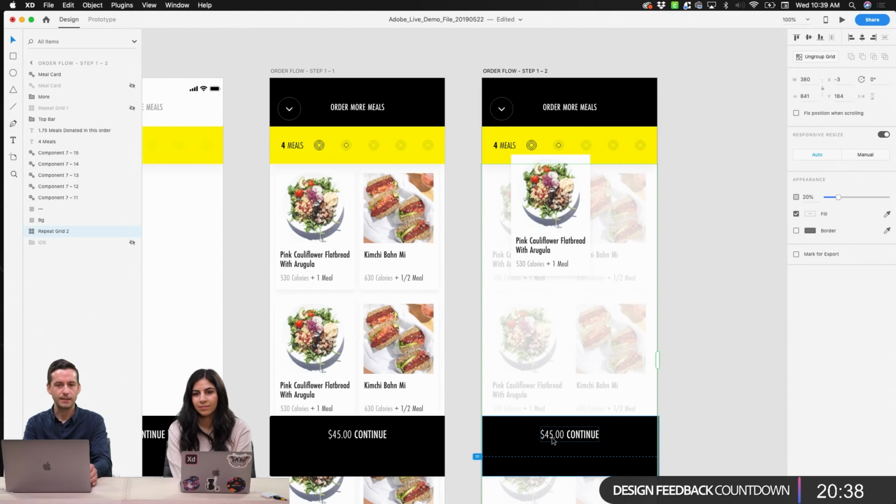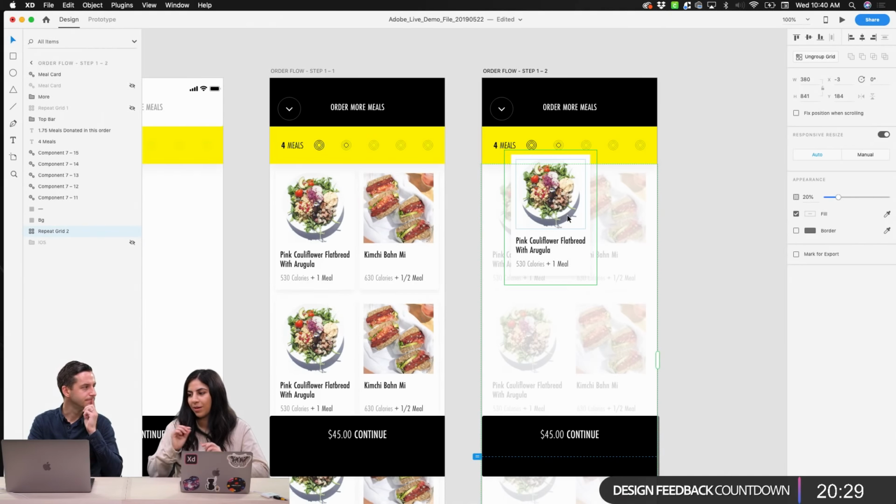But I'm also thinking that it's kind of interesting to be able to see our price as we drop this meal, because that's going to be immediately relevant to me once I've dropped a meal. So it would add the price of whatever you're dragging in automatically, as you add meals. And that's actually interesting because I'm realizing that we don't have a price associated with this particular card, but I think that we're okay on that for now. Let's assume that we are working within a framework of how much a week's worth of meals cost. Maybe we'll come back to that later. Let's just worry about functionality for this particular interaction.